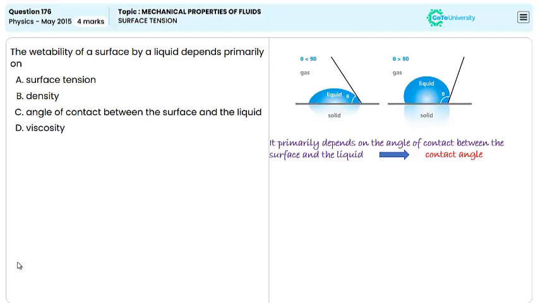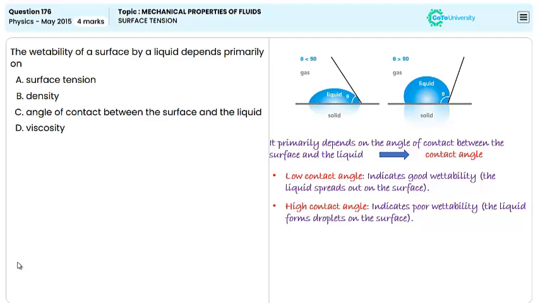A low contact angle indicates good wettability, which makes the liquid spread out on the surface, and a high contact angle indicates poor wettability. That means the liquid forms droplets on the surface.